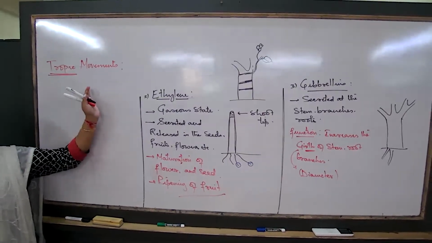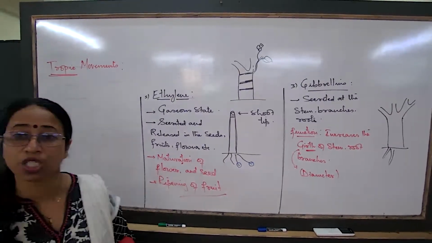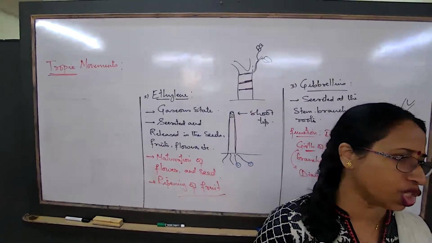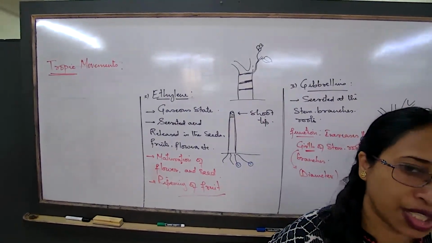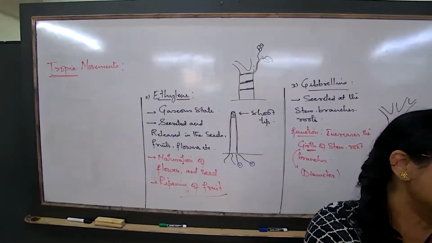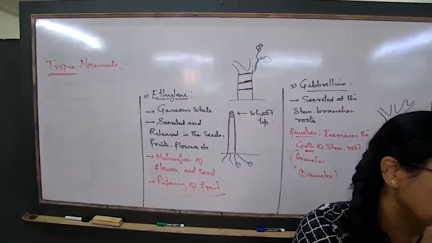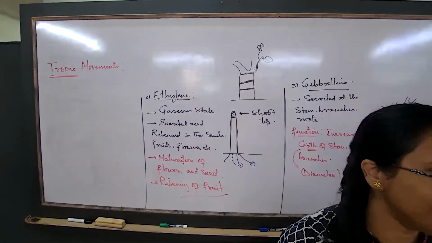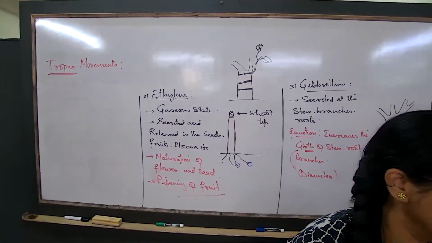Trophic movements, movement of the plant parts in response to a stimulus. Try understanding four or five features of this concept. I talk about trophic movements. The plant is bending towards sunlight. The roots are going towards the source of water. These are all trophic movements.